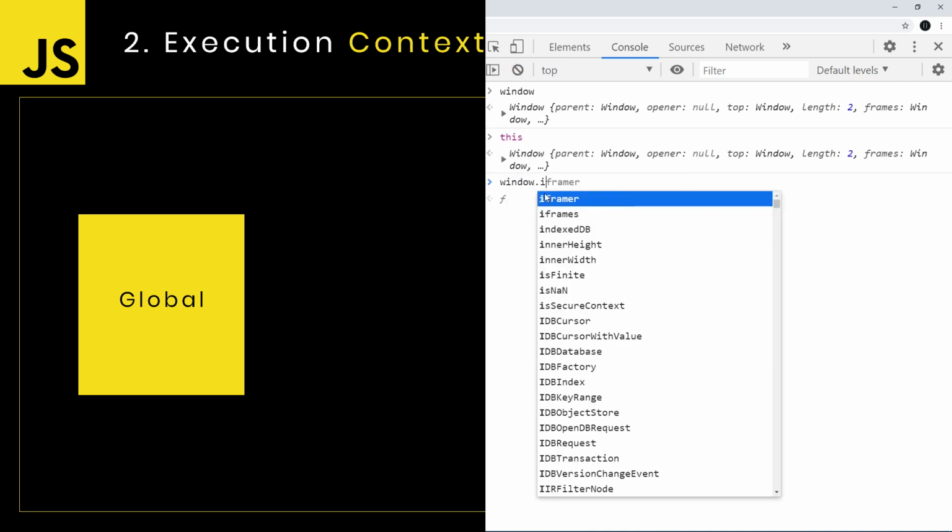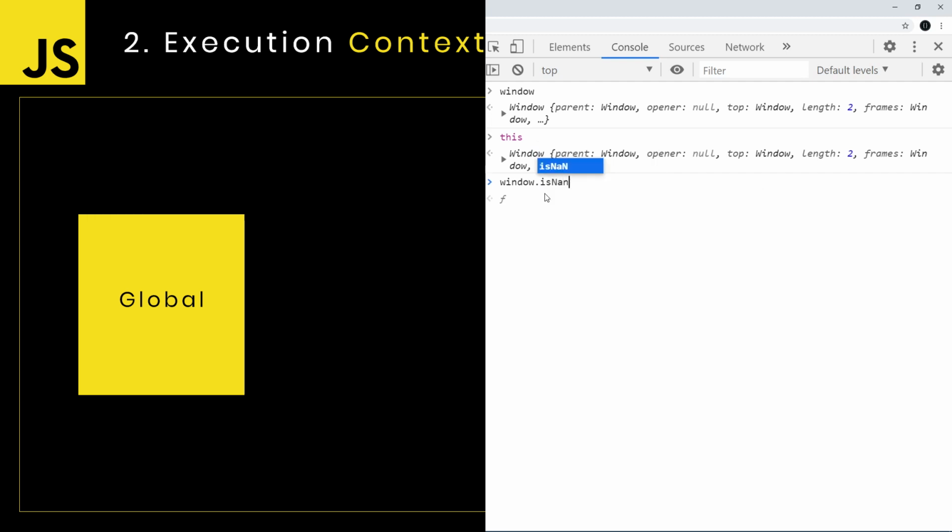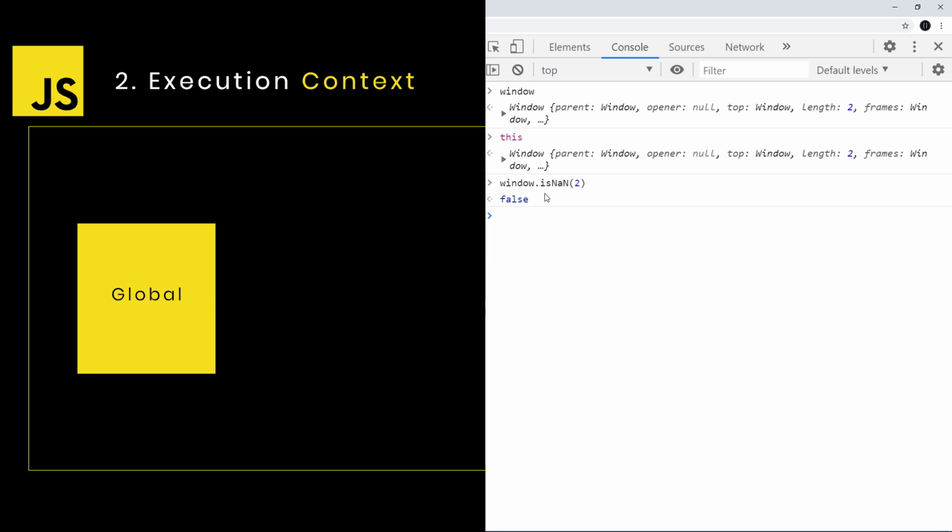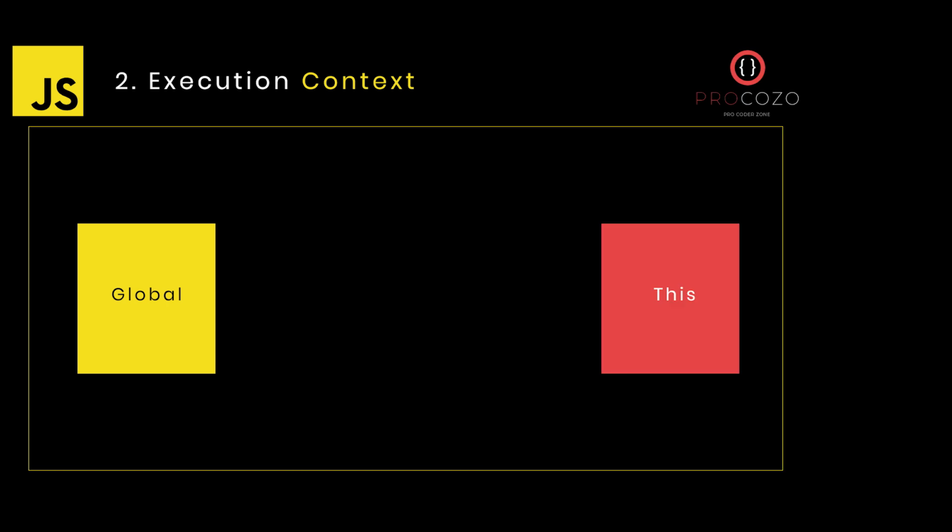So window.isNaN, this function should be able to return whether it is a number or not. So I'm going to pass 2, so I got false as a result because this is a number. And at the same time, when I pass it as a string, I'll be able to get true. If I pass it as true or something, yes, I'll be able to get false. This is how it is, guys. So it takes a value and tells whether I have passed a string or a number.